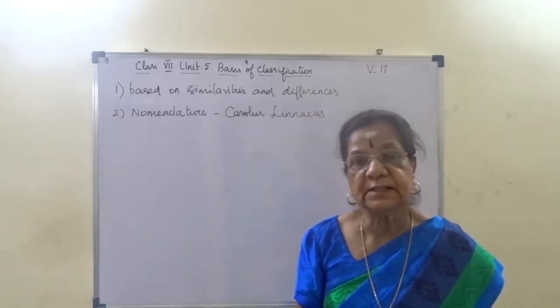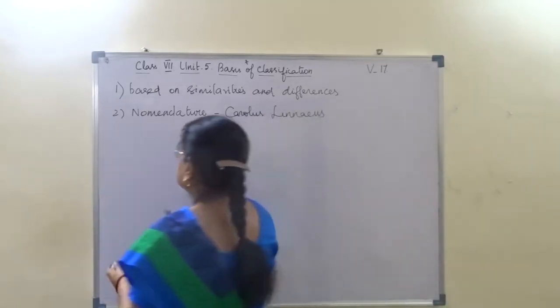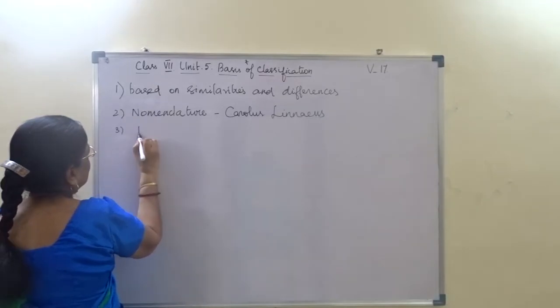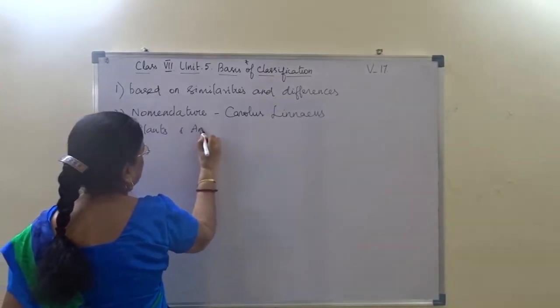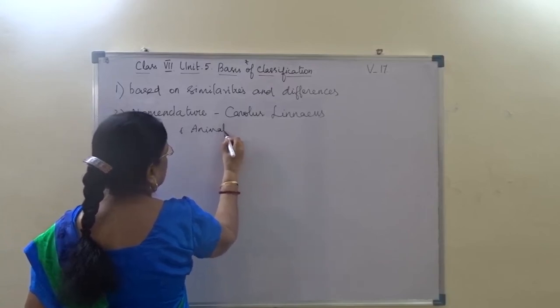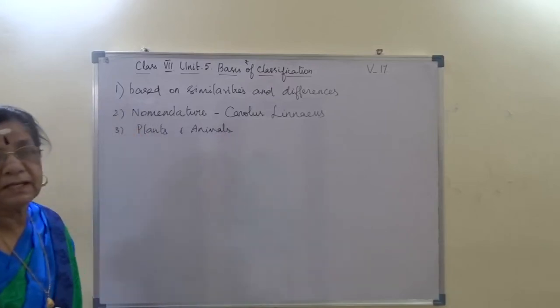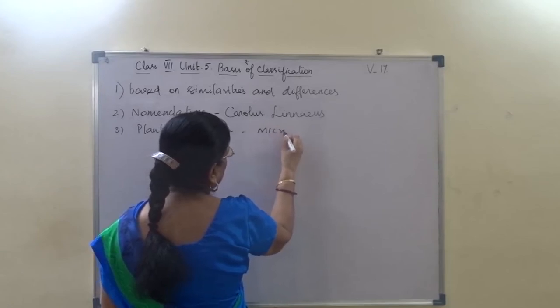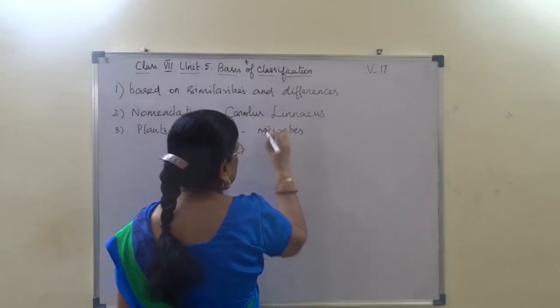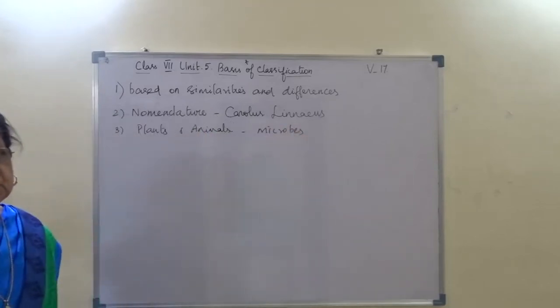Organisms are plants and animals. And among that, there are microscopic structures. They are known as microbes.